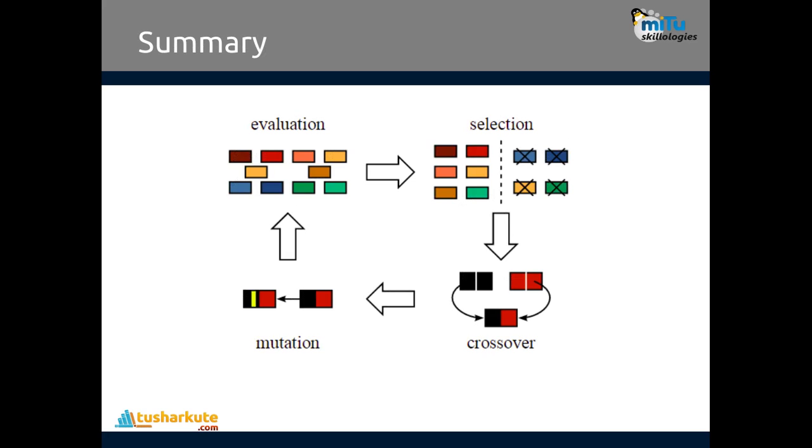So in summary, this is how the whole process of the genetic algorithm is done. First of all, you have a population evaluation, then we select. Some are selected, some are discarded, then the selected ones go through crossover, one from here, one from here, and then mutation also, where some are changed or some extra are added, and then again evaluation. This is how the genetic algorithm performs and tries to find the best output out of it. This best output prediction is the main part that we need to focus on. So the genetic algorithm operations will continue further with this.